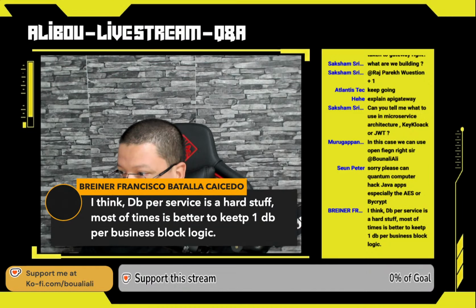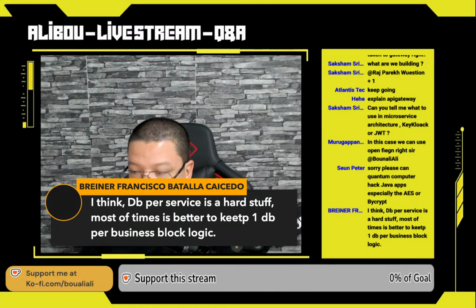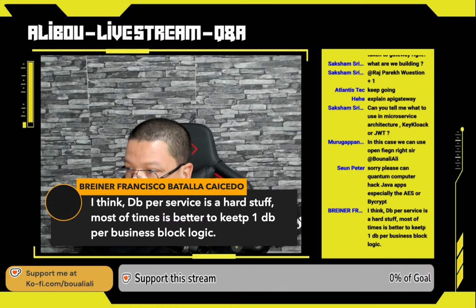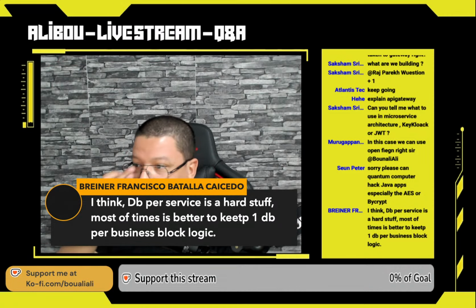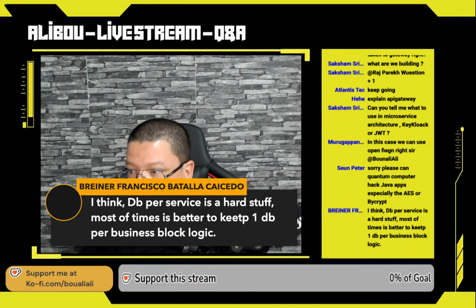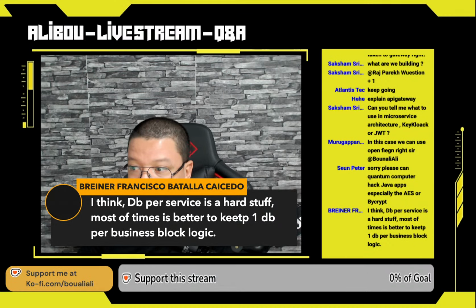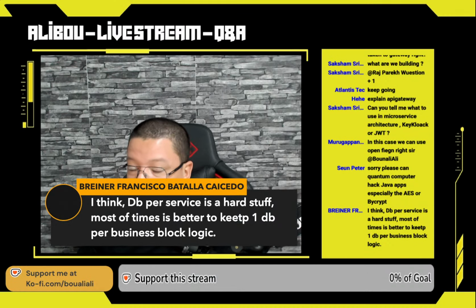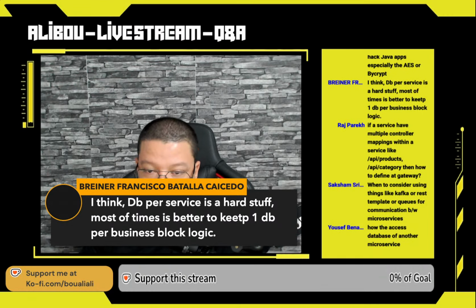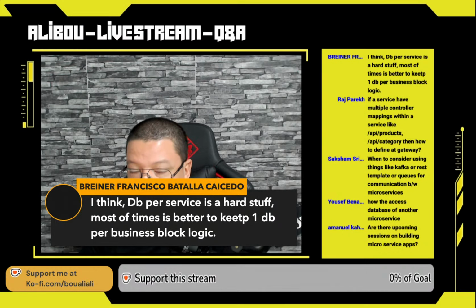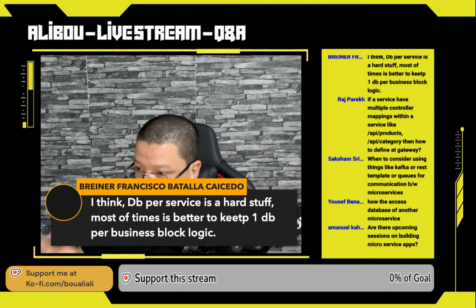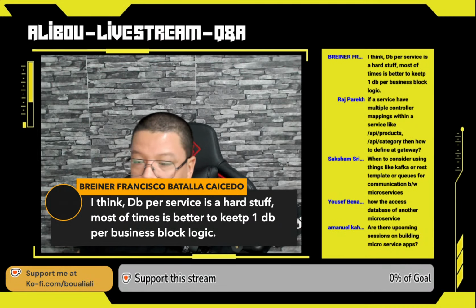Here I see a good, important question. Someone is asking: I think database per service is harder, and most of the time it's better to keep one database per business block or logic. Here we go back to the same topic I explained a few moments ago: if the database goes down, all the domains will be down.